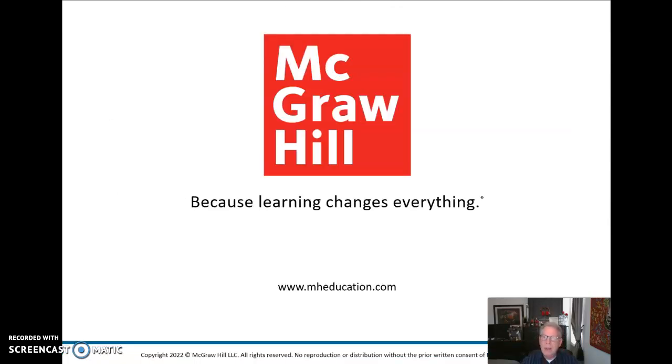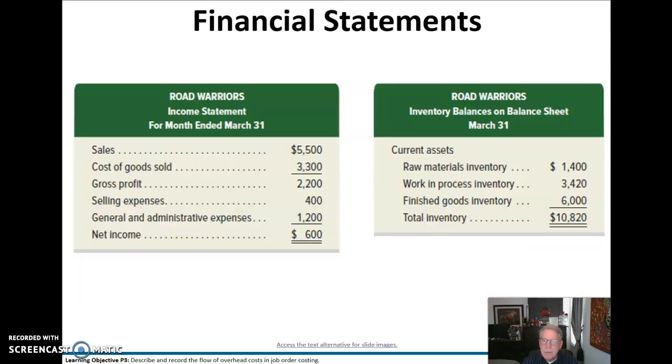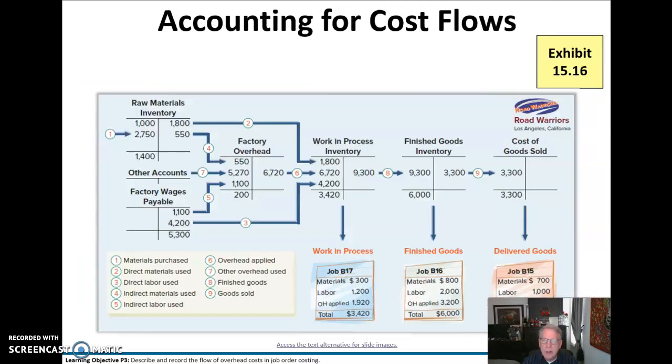All right, that concludes Chapter 15. Please study especially this chart here. You want to really understand the flow of costs from raw materials through factory overhead, how that factory overhead is relieved and charged, and then how that moves then to work in process inventory, to finished goods inventory, and finally out the door as a sale and cost of goods sold.